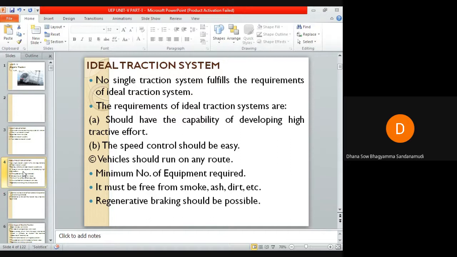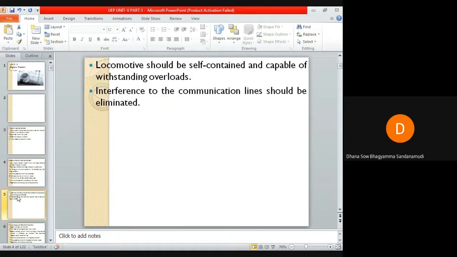Braking should be in such a way as to cause minimum wear on the brake shoe. The locomotive should be self-contained and must be capable of withstanding overloads. Interference to the communication line should be eliminated while the locomotive is running along the track. These are all the requirements of an ideal traction system.